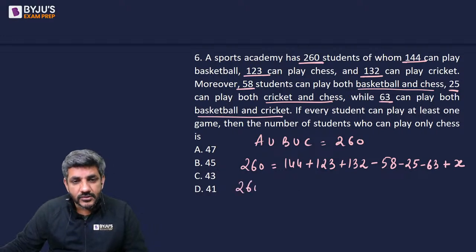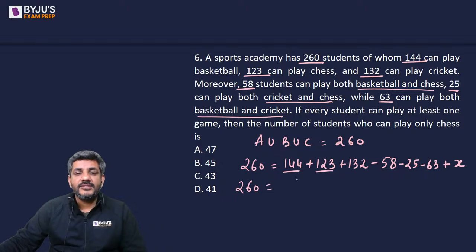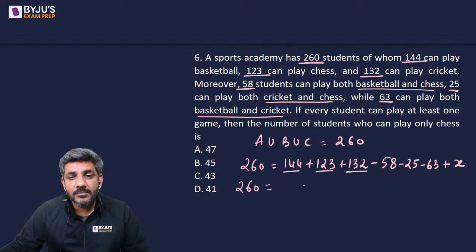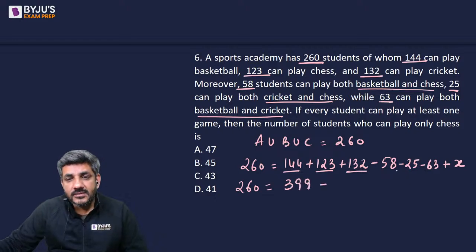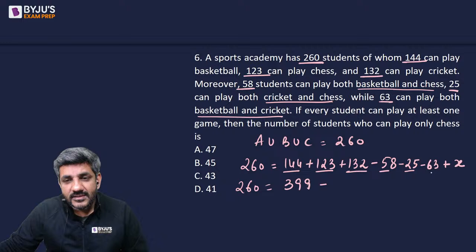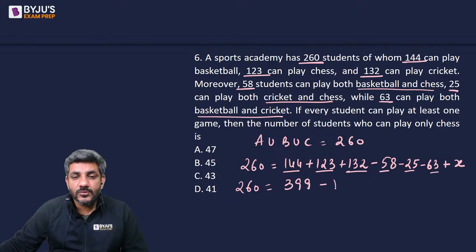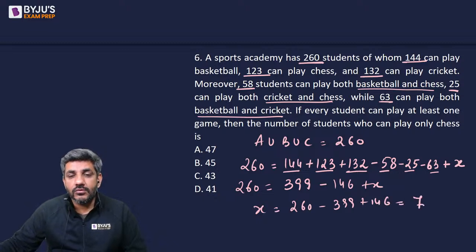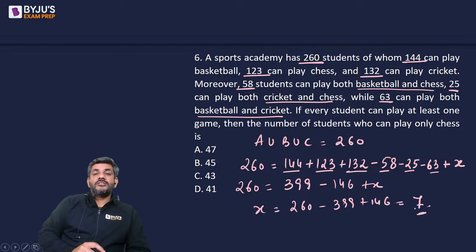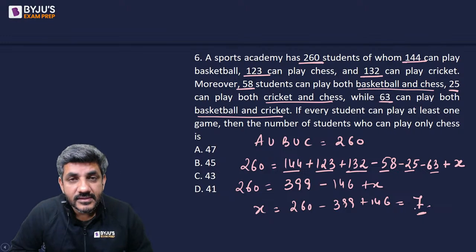Let's further solve it. 260 is equal to 144 plus 123 is 267, and 267 plus 132 is 399, minus 58 plus 25, which is 83, 83 plus 63, that is equal to 146, plus x. From here I am getting x is equal to 260 minus 399 plus 146, and this comes out to be 7. 406 minus 399, that is 7.